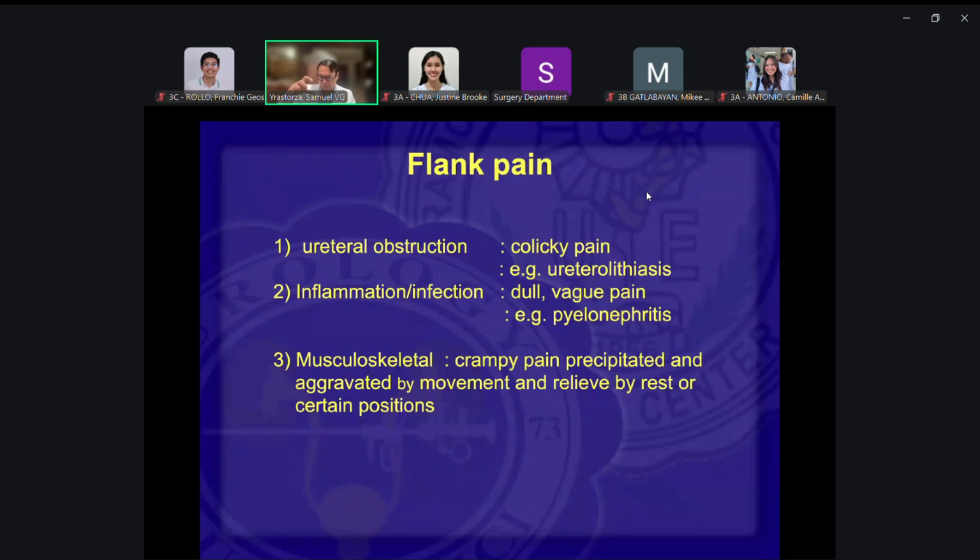So the contraction is crescendo, increasing crampy pain, and then slowly dissipates. It disappears. Crescendo, decrescendo. And then the obstruction is still there, so it contracts again forcefully to push the urine beyond the obstruction, increasing the pain. So that's colicky pain. The kidney does not have colicky pain because it cannot contract, so it only happens in the ureter. So it is very, very important that the pain should be colicky.